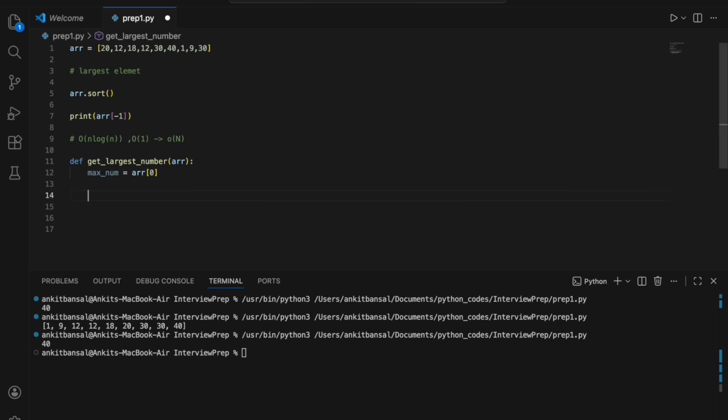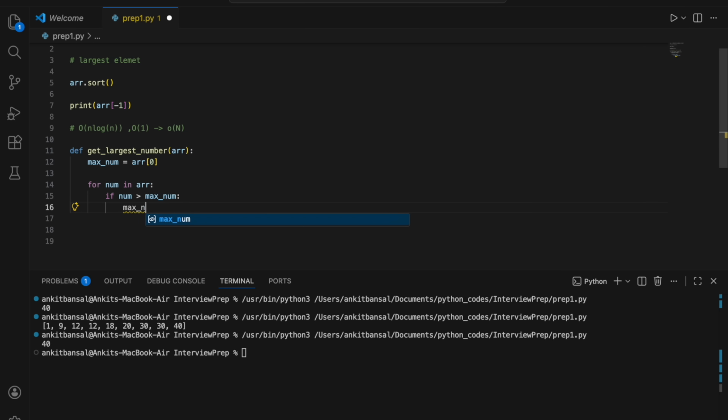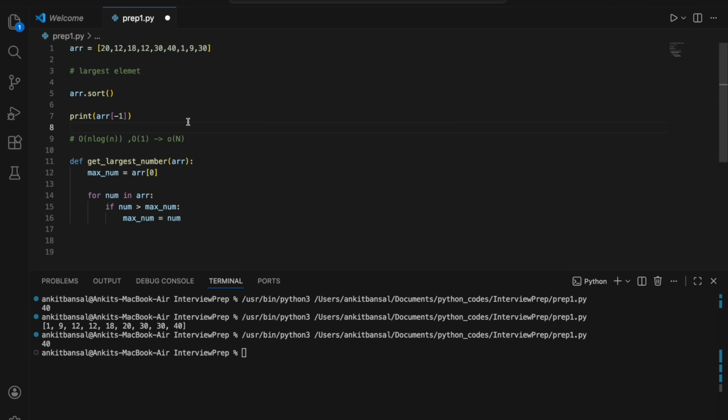So I'll say for num in this array, if num is greater than max_num, in that case I will say my max_num is this num. You're getting it? Okay, so let me tell you what is happening.